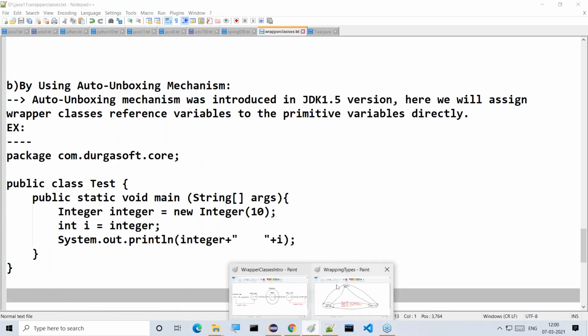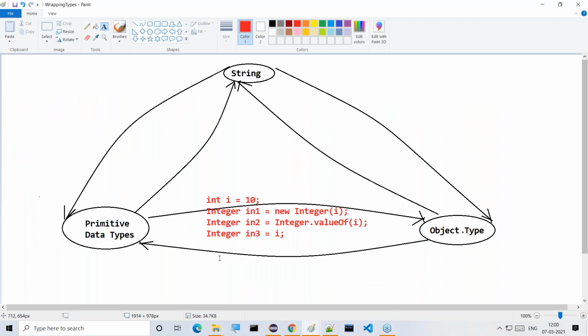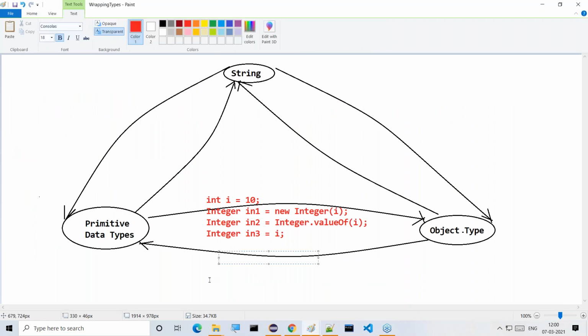Now let's fill that in our diagram. Integer in is equal to new Integer of 10.